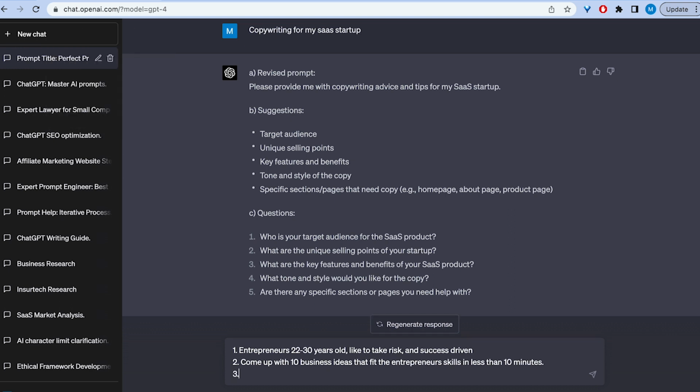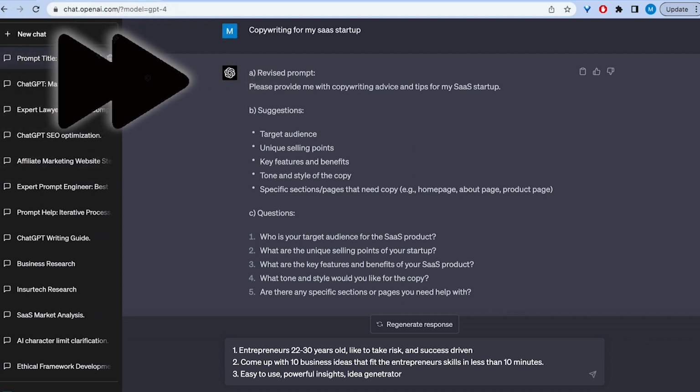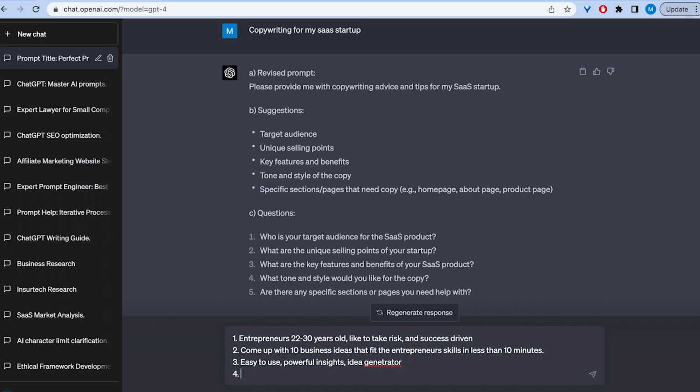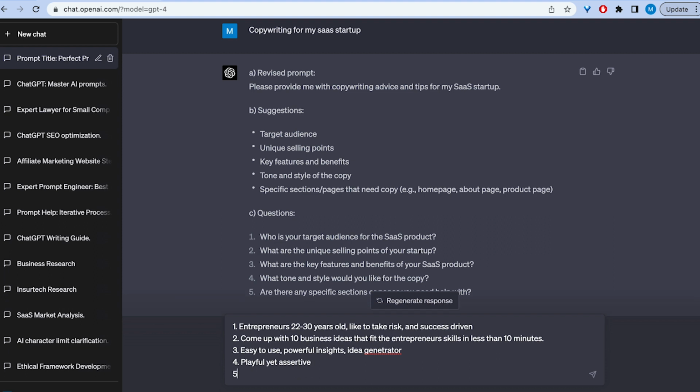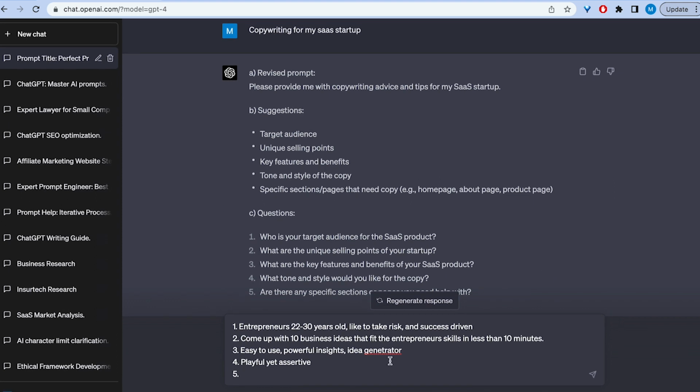Let's say what the third thing is. The third thing is, what are the key features and benefits of your SaaS product? Easy to use. The fourth thing is, what tone and style? I would like it to be playful yet assertive. And then the fifth point that we have here is, are there any specific sections? So this is, let's say, for the homepage. Let's submit it.